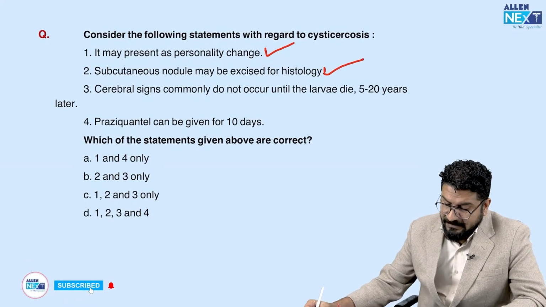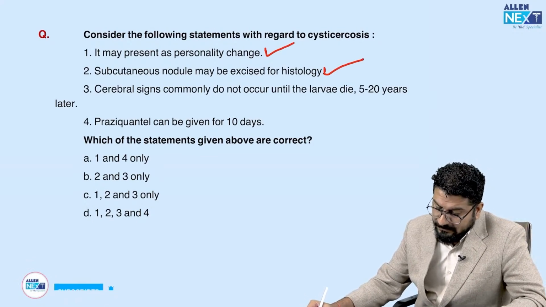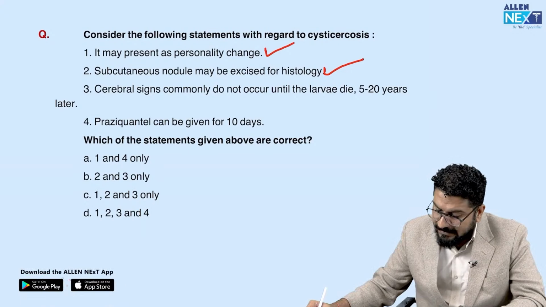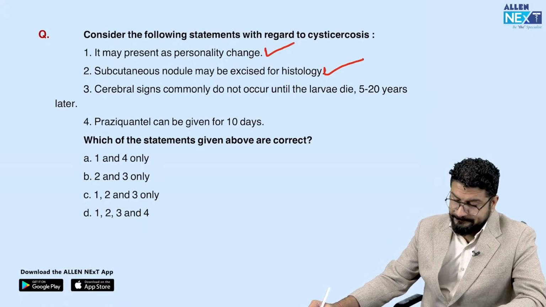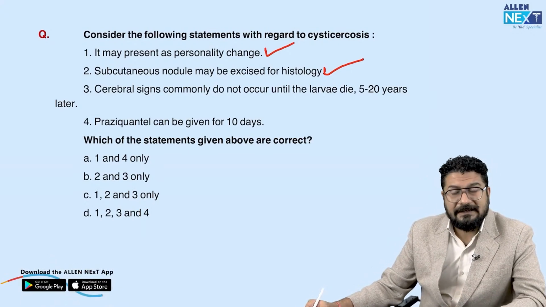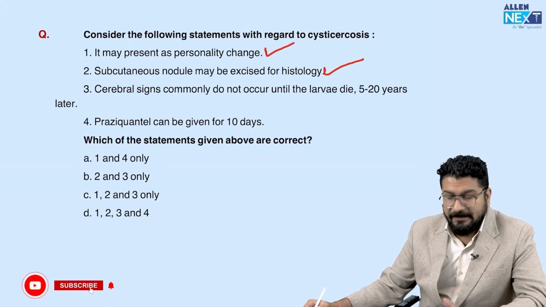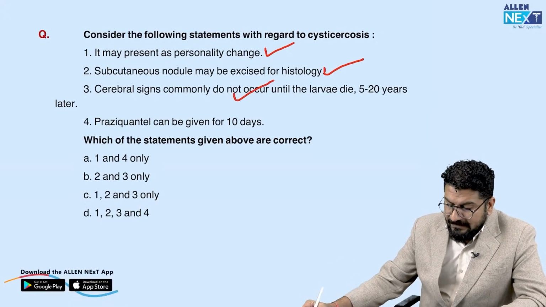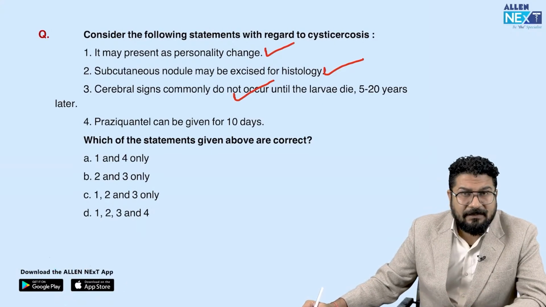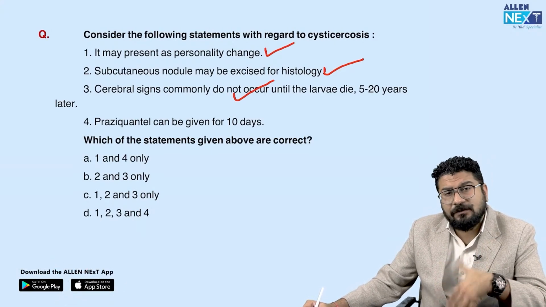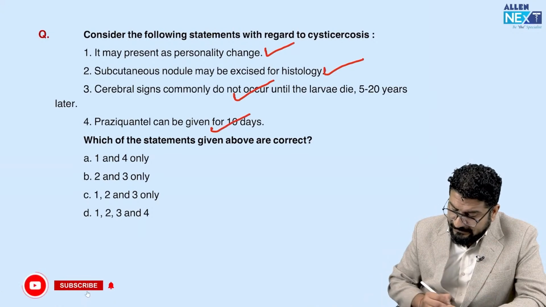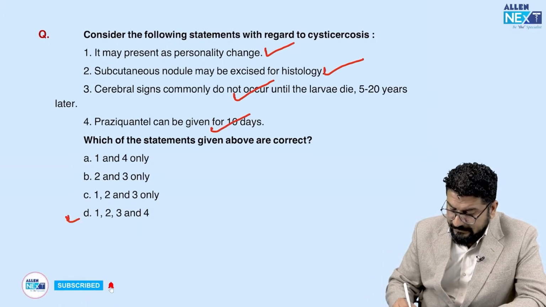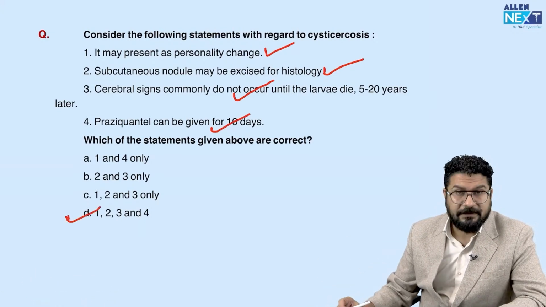That's correct. Cerebral signs commonly do not occur until the larva die, 5 to 20 years later. That's a true statement. And praziquantel can be given for 10 days. Yes, generally we give praziquantel for 10 days, sometimes even more. So all these options are correct. So correct answer will be 1, 2, 3 and 4.